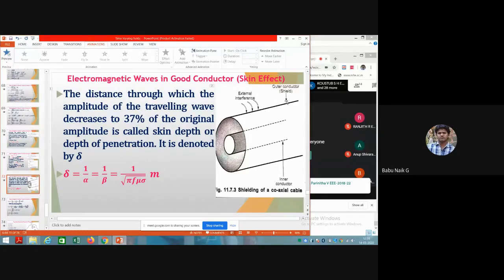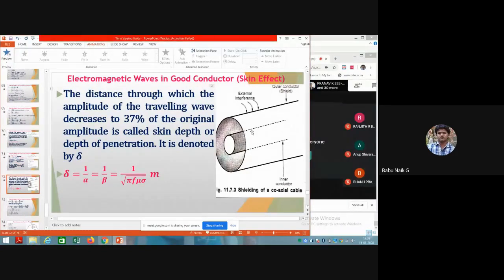If any disturbance occurs from outside, then after shielding by the outer conductor, the wave can travel only up to 37%. Further, it reduces completely to zero.